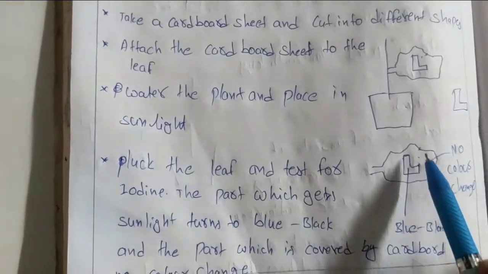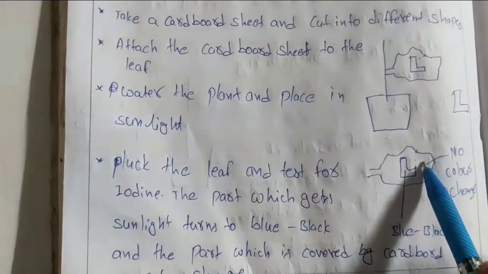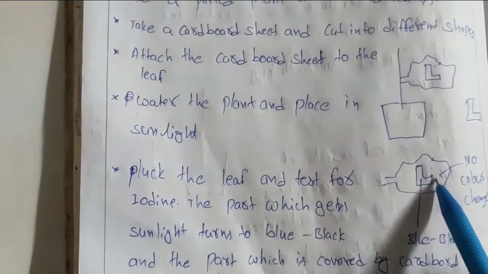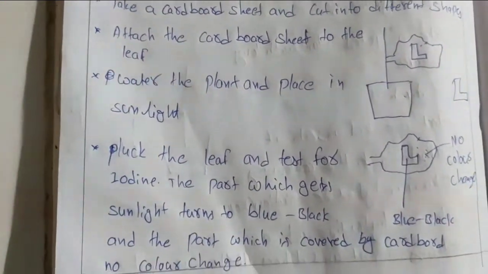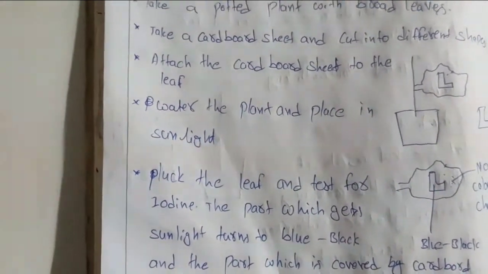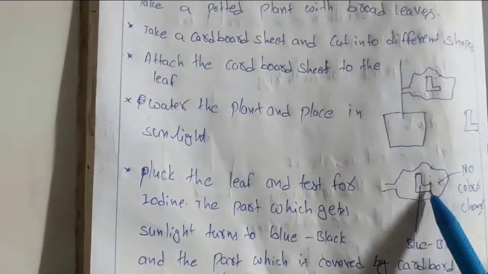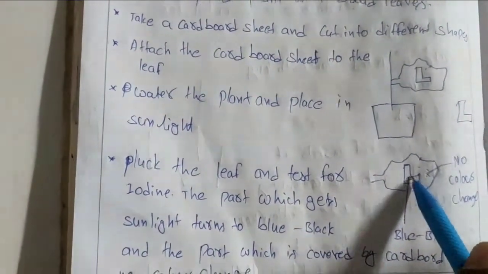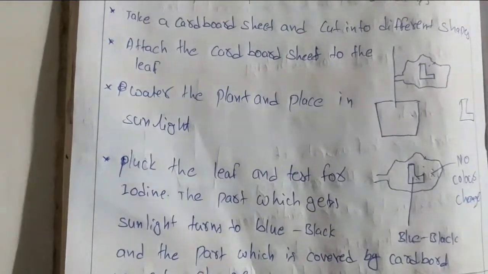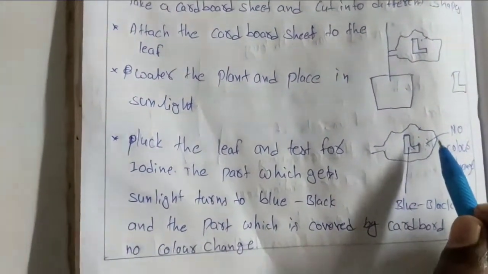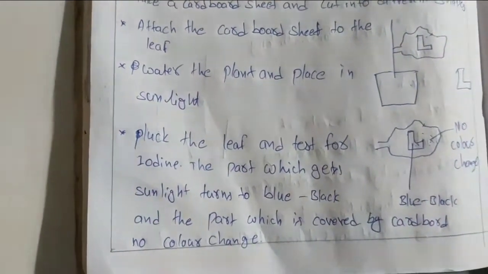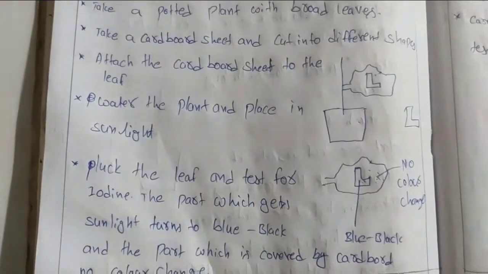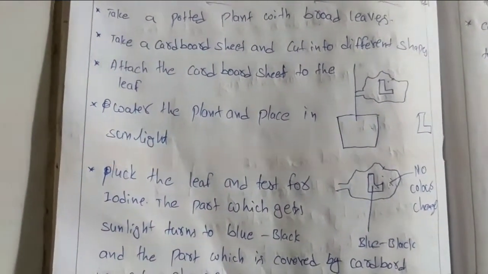The part covered by the cardboard shows no color change, and the part cut into different structures, where I made the cuts, turns blue-black, because light is falling on this part. This part gets the sunlight and prepares the food, starch. The other parts, where light is absent, show no color change. So this experiment proves that sunlight is essential for photosynthesis.